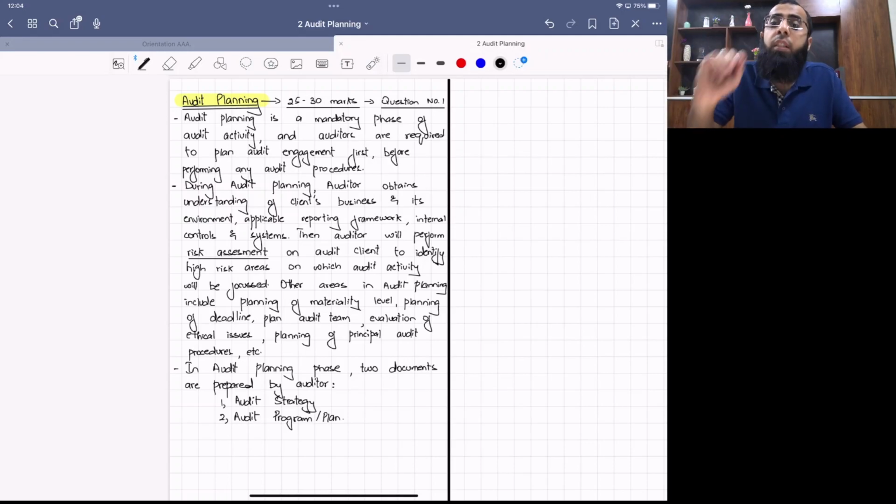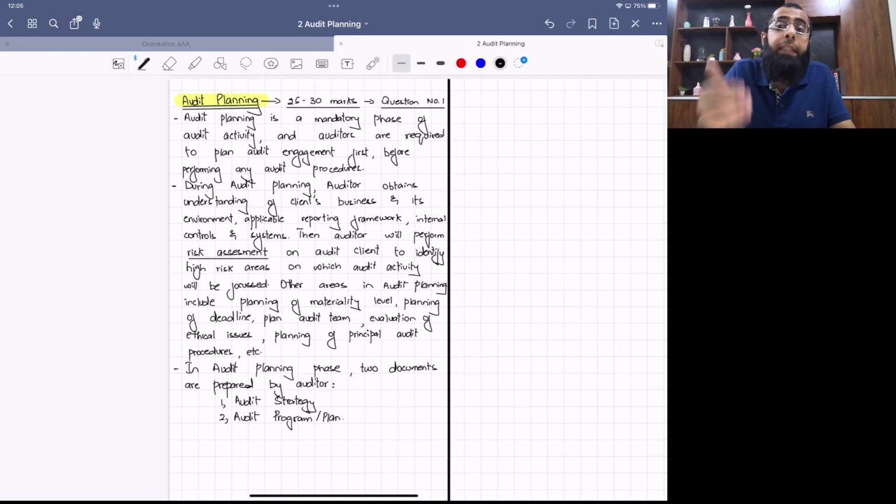Your team composition is wrong. You haven't planned the materiality level yet. So audit planning is very important. First, we have to plan at the client level, the entity level, and all that evaluation needs to be included in a document called audit strategy. This is the plan on the overall level, at the client level. And then you have to plan each of the heads also. And that is called the audit program or audit plan.